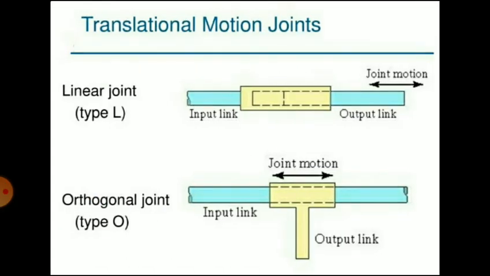Now first we will see the translational motion joints. In that we will see the linear joint, type L, and the orthogonal joint, type O. You can see the diagram. First we will see the linear joint. In that you can see there is an input link and an output link, and the joint motion is denoted by the arrow.